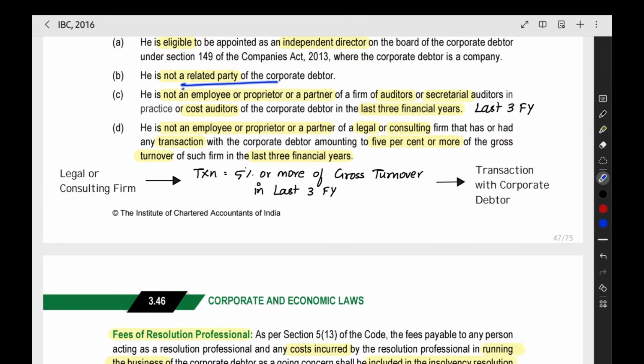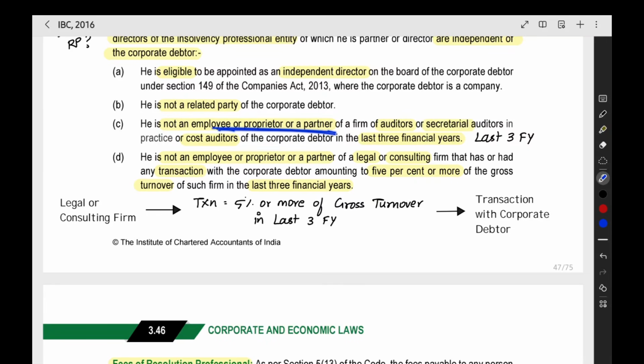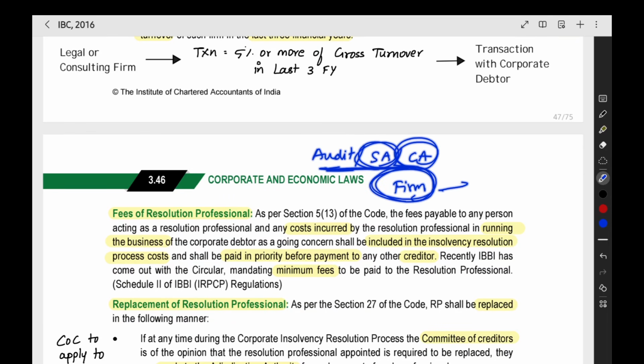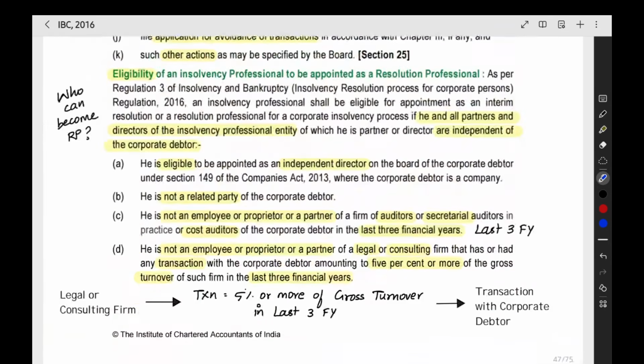Then he is not a related party. He is not an employee, proprietor, or partner. The company should do the statutory audit, secretarial audit, cost audit, everything. For that, they will go to audit firms, secretarial audit firms, cost audit firms. In these firms, if the person is an employee, proprietor, or partner, then they are not eligible to be appointed as the resolution professional. In the firm of the cost auditor, statutory auditor, or secretarial auditor, if the person is an employee, proprietor, or partner, then he is not eligible to be a resolution professional.